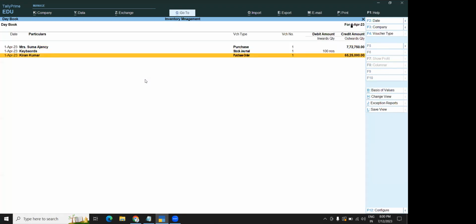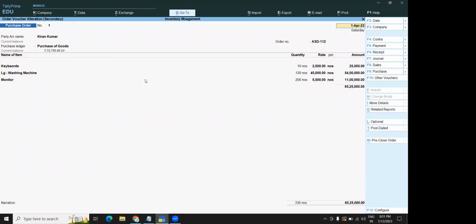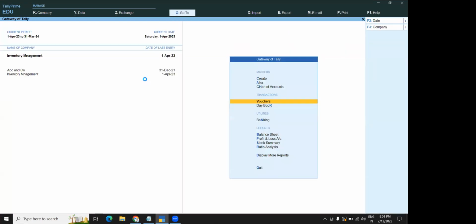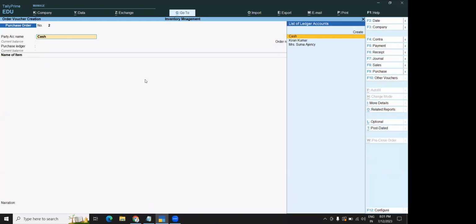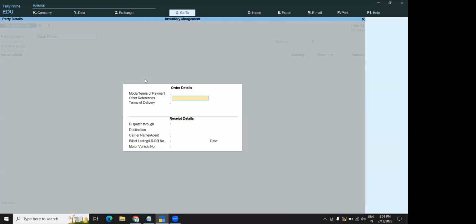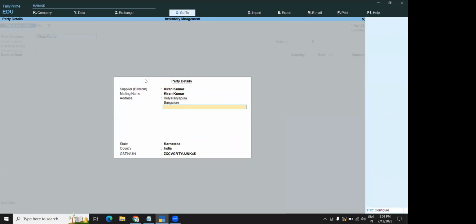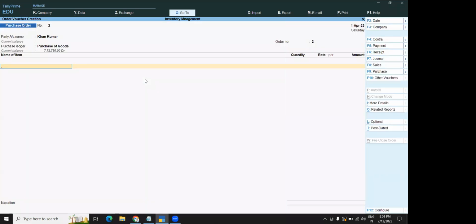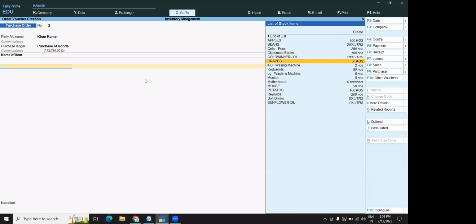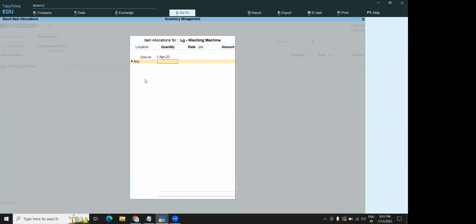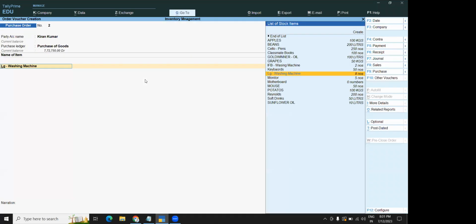Now, this purchase order, you should also complete in the purchase. Same thing you should do in the purchase. So what happens if any item is left out in the purchase? Suppose the order is raised for 3 items, and when you're doing the purchase only for 2 items. Purchase is done only for 2 items. Okay, comparison I'm doing here.